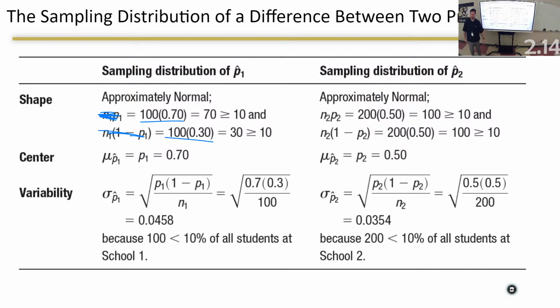They don't care what you do with that. They would want mu sub P hat, and they would want standard deviation or sigma sub P hat. We mentioned that on Monday. Whenever we're talking about the population, I like to use the word all.